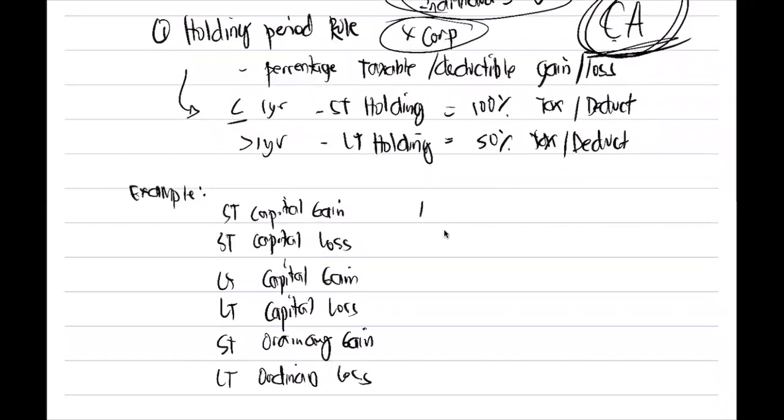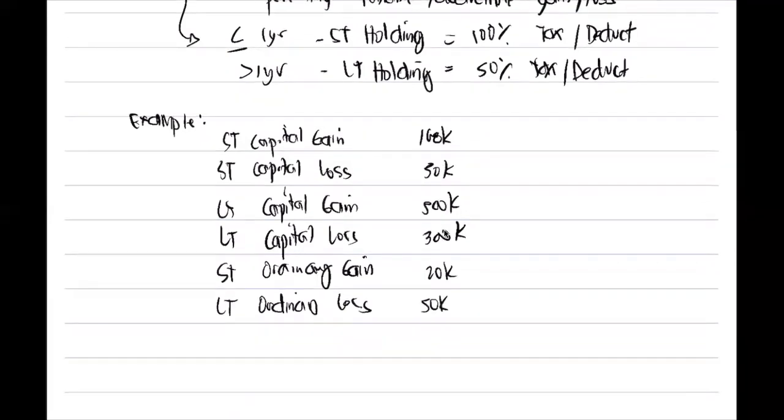So let's say this is 100,000, 50,000, 500,000, 300,000, 20,000, 50,000. Okay. So if the question is how much of the dealings in properties should be included in